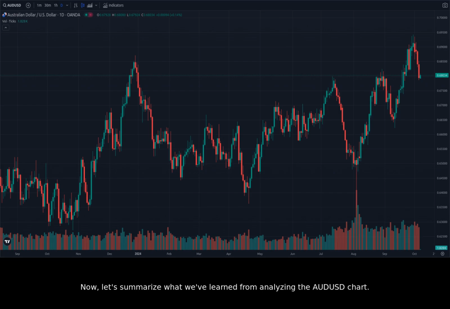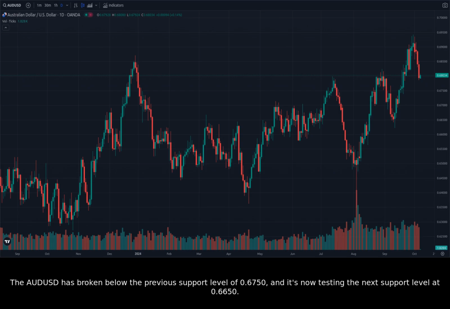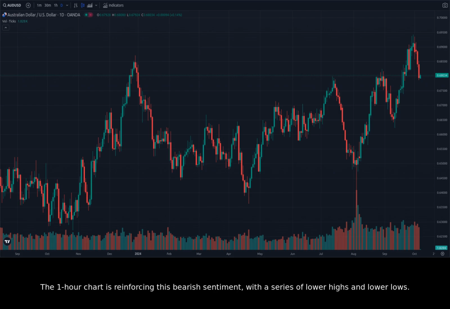Now, let's summarize what we've learned from analyzing the AUDUSD chart. The daily chart is showing a clear downtrend. The AUDUSD has broken below the previous support level of 0.6750, and it's now testing the next support level at 0.6650. The 1-hour chart is reinforcing this bearish sentiment with a series of lower highs and lower lows.